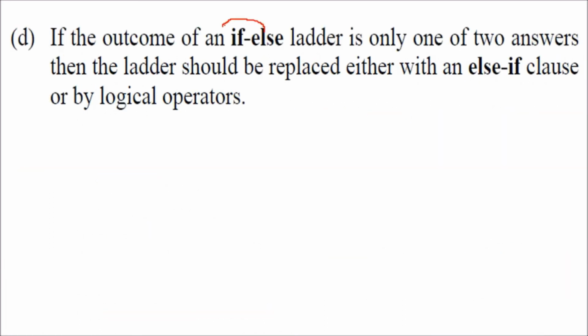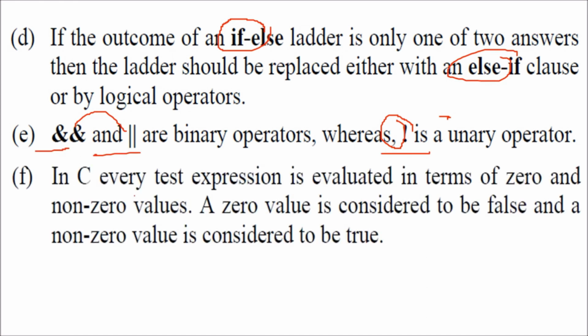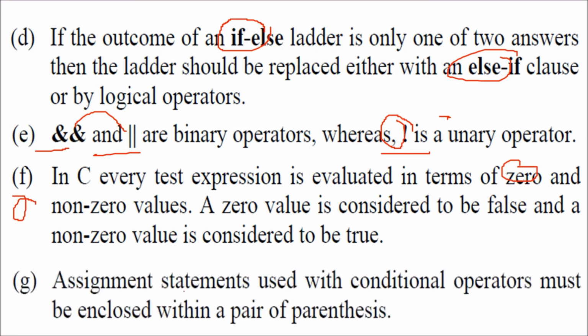If the outcome of the if else ladder is only one of two, yes or no, the ladder could be easily replaced with else if or by the logical operators. The and, or, these are binary operators. This exclamation, the not operator, is a unary operator. The binary ones require at least two expressions or values. This only requires one. In C, every test expression is evaluated in terms of 0. All other values apart from 0 are non-zero. An assignment statement used with the conditional operator must be enclosed within a pair of parentheses.